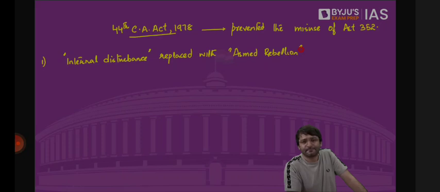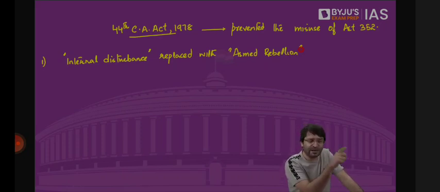After the national emergency, the Janata Party came to power and it promised the people that we will undo the damage to the constitution made by Mrs. Gandhi during emergency. And they had their eyes set on how to prevent the misuse of Article 352. How should we ensure that after 1975, we will never see the misuse of Article 352? The Constitution was amended, 44th Constitutional Amendment Act, 1978.